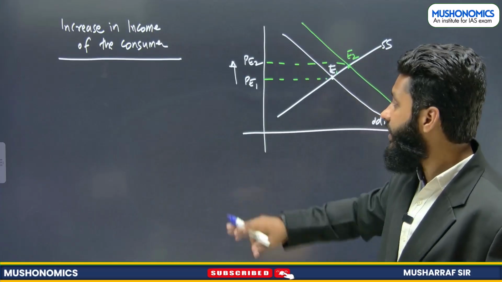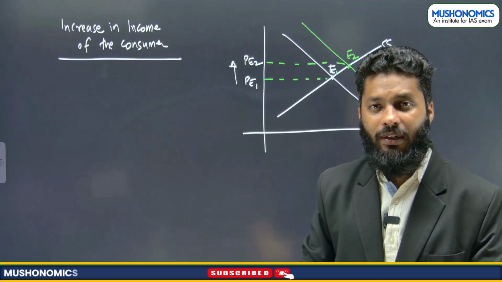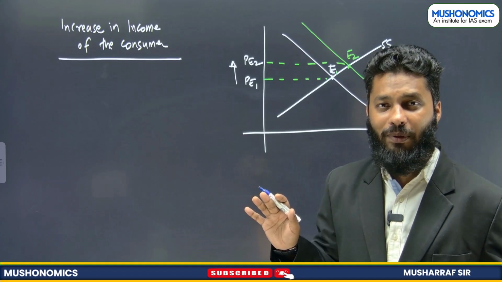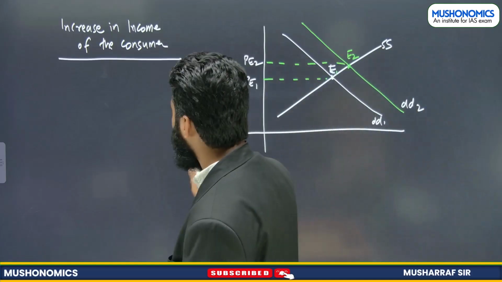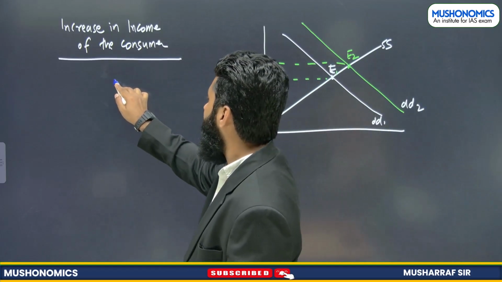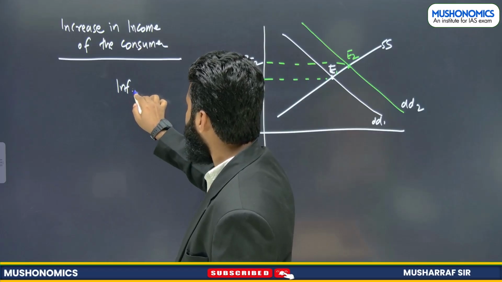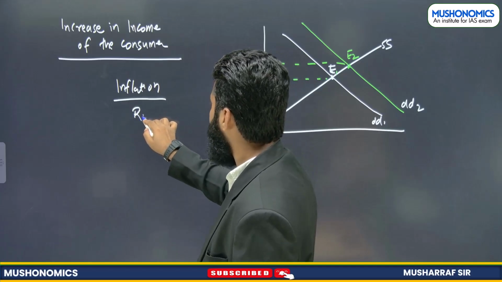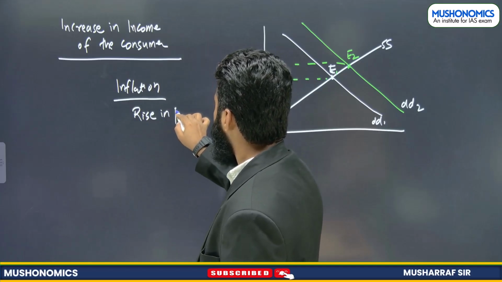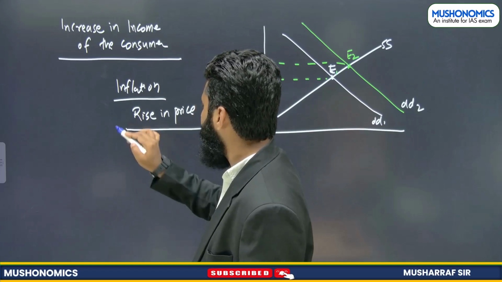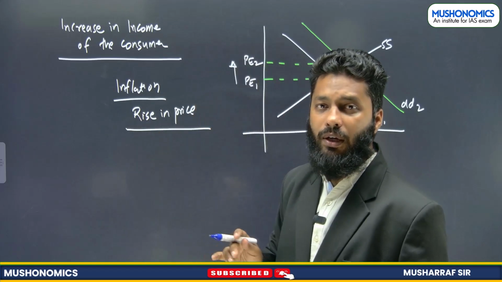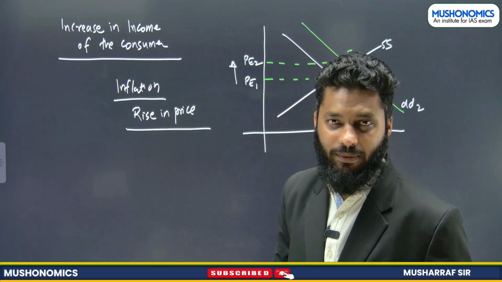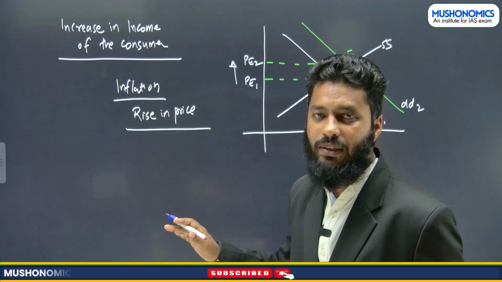Now, let's understand this particular phenomenon is happening for almost 500 to 600 commodities in an economy. What will happen? This particular phenomenon in macroeconomic terms, it will become what? Inflation. What do we mean by inflation? Rise in price. General rise in price of basket of commodities over a period of time, over a sustained period of time. We are not talking about price hike. It is price rise over a sustained period of time.